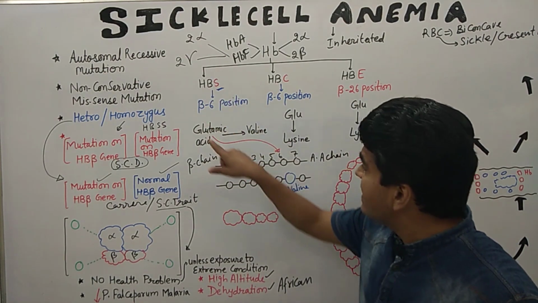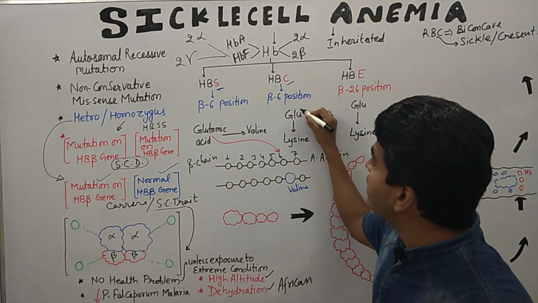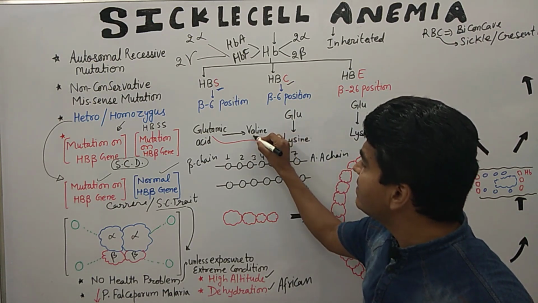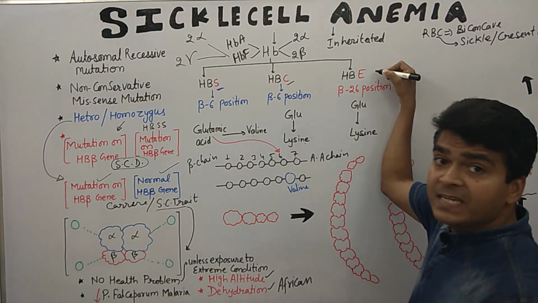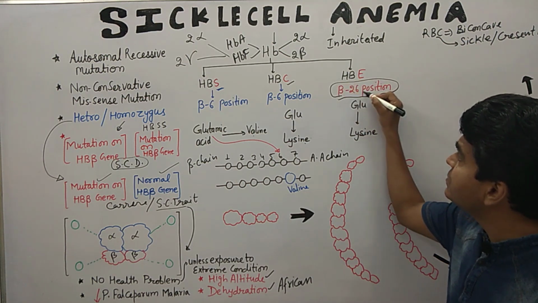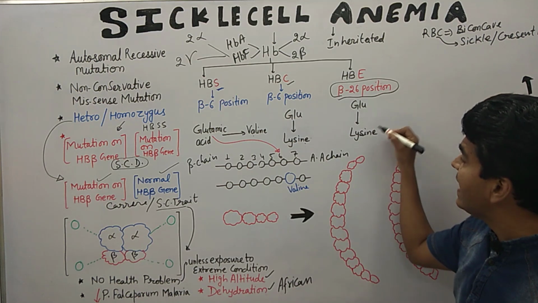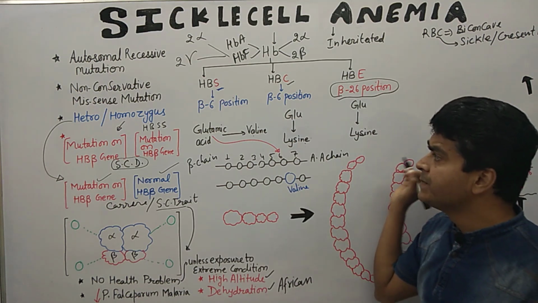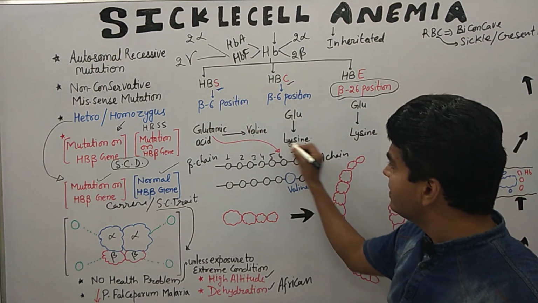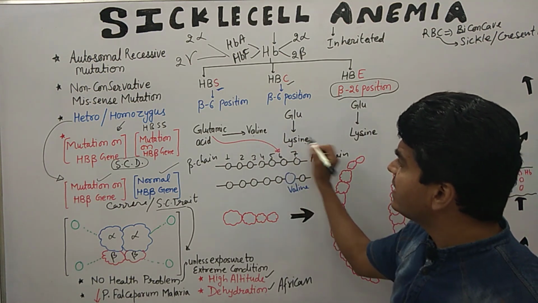In HbS there is a replacement, as well as in HbC, where on beta 6 glutamic acid is replaced by lysine. Now the amino acid is changed: here is a valine and here is a lysine. And in HbE, the position number is also changed. The position number is 26 and the amino acid is again glutamic acid, and it is changed by lysine. So glutamic acid is common everywhere, and the replacement of the amino acid is different in each.